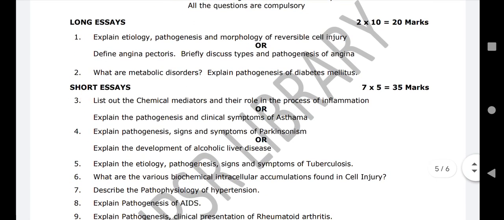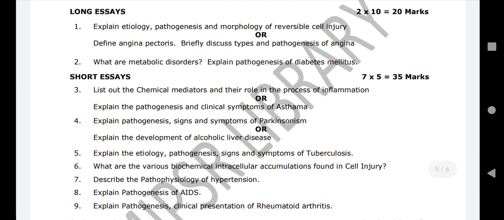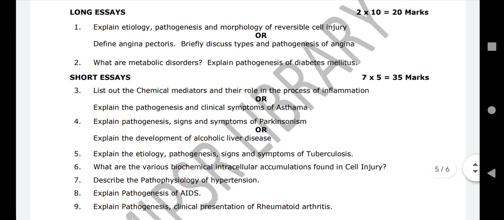You just make one box for this pathogenesis. After writing the pathogenesis, my dear brothers and sisters, explain that flow chart, means the pathogenesis chart, in your own words. After this you have to write the morphology of the reversible cell injury. Morphology of the reversible cell injury, this is simple.